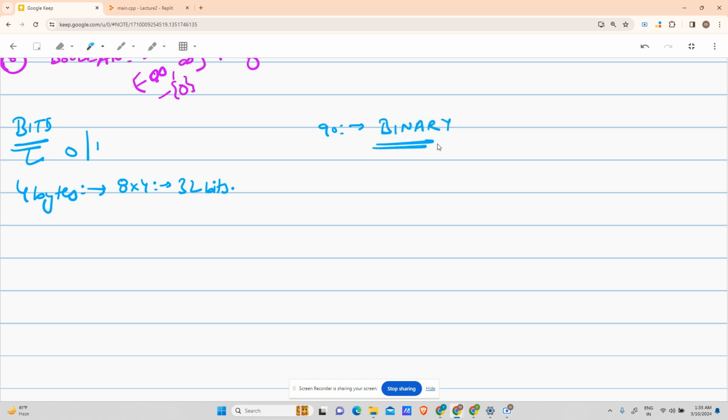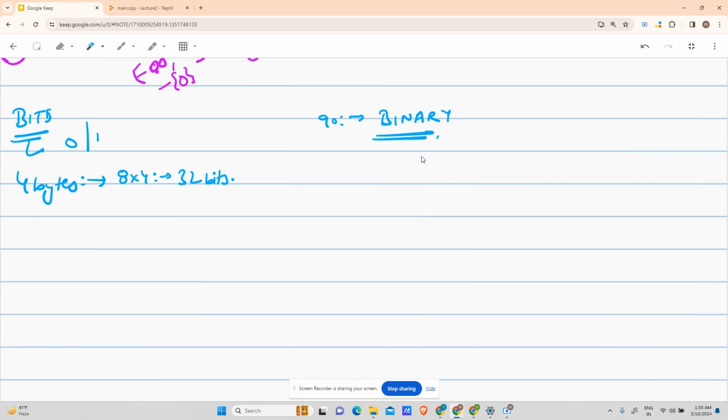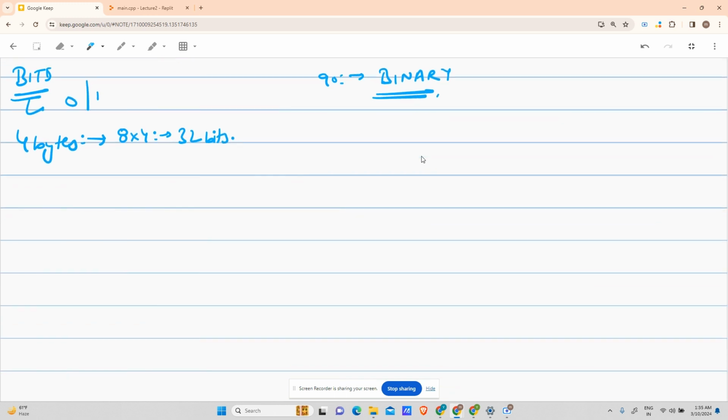I guess all of you know about binary. If not, then I have included that also in my lecture. I will be talking about how to convert a number to binary. The process of converting a number to binary is very simple. You start dividing it by 2. You've got 90 in your hand. Divided by 2, what is the remainder?